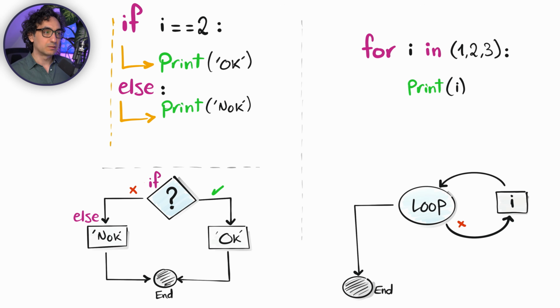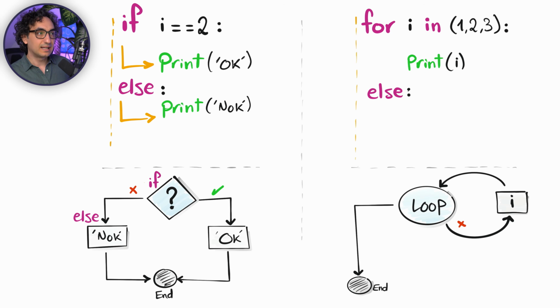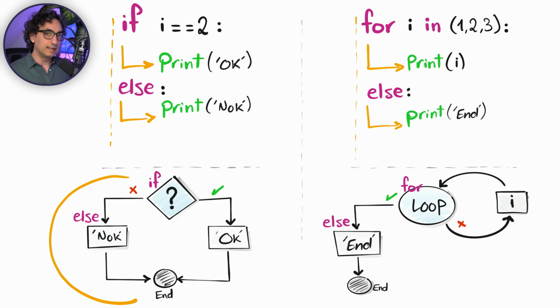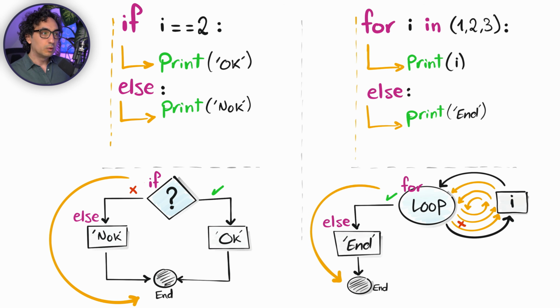But now instead of that, what we can do is add an else statement. So we put it outside the for loop. It's like you are doing if else, and then you define what can happen, like for example, print end. And with that, we have defined an action that's gonna be executed once the loop is completed. So as you can see, it is not exactly like the if else statements. In the if else, we went either to the right or to the left. With the for else, we're gonna do everything. We're gonna iterate through the whole loop, and as well at the end, we will be executing the else as we are exiting to the end.